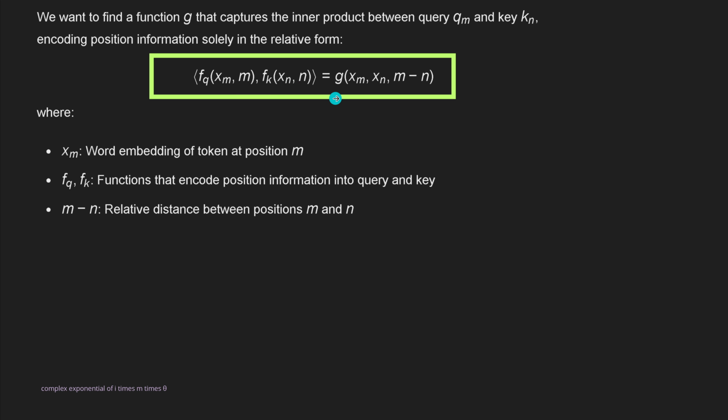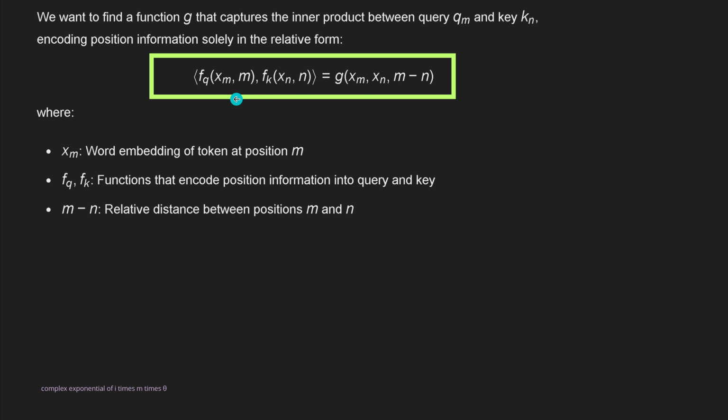Now, this formula is all that we need, because we need to find a function g that captures the inner product, with this parenthesis, between the query and the key, encoding their relative position information in a form so that the new function g on the query and the key depends only on the relative distance m minus n of the positional encodings.